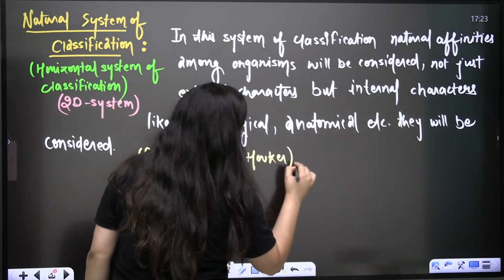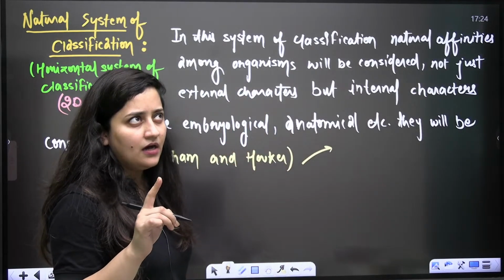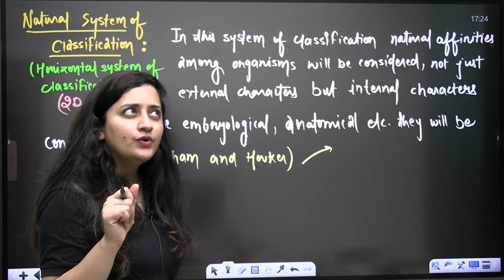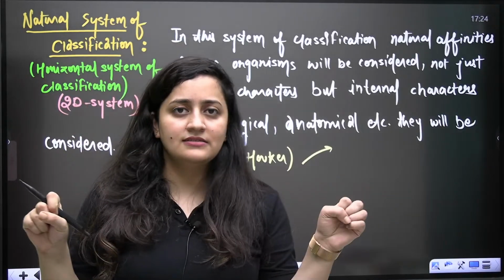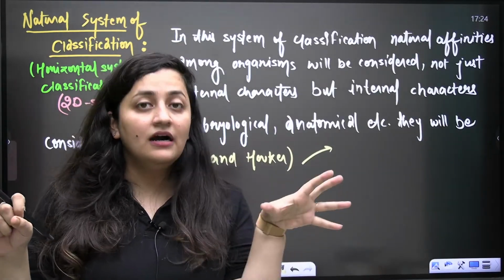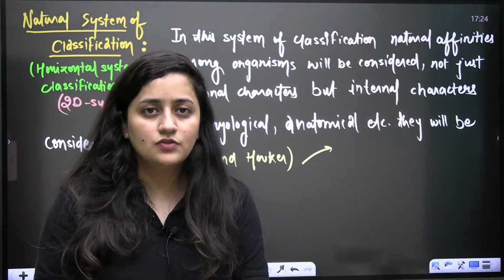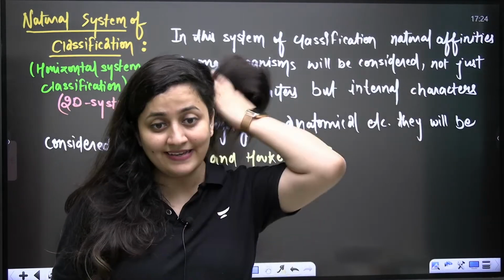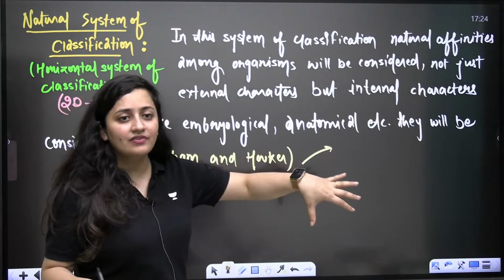So in their book, they were basically working in that botanical garden, I guess. And for that we use a special word. I don't remember the word exactly. Those who work in museums, herbariums or botanical gardens, we use a different word for them. Right now I am not able to recall that word, but I'll tell you in another lecture, in the second part. So Bentham and Hooker have given the system.